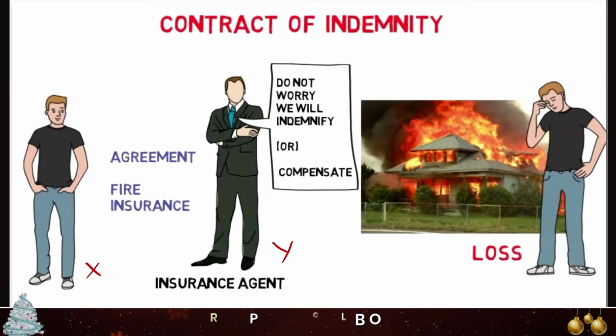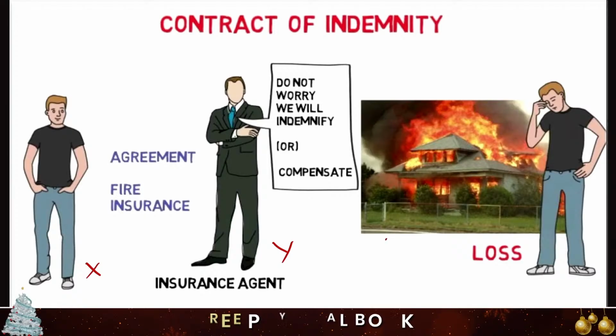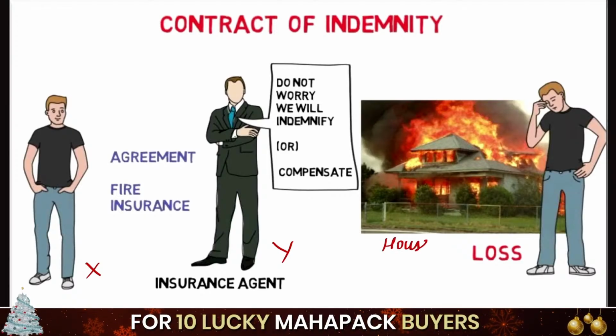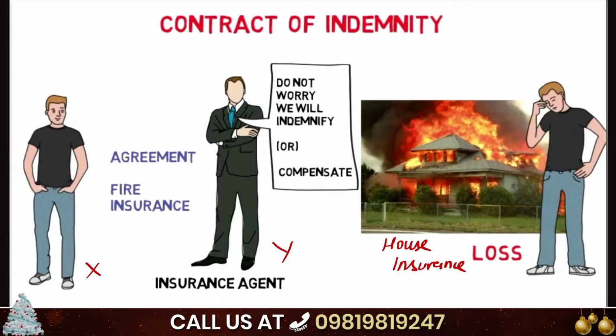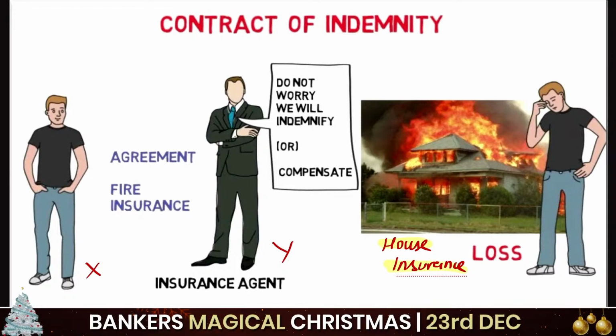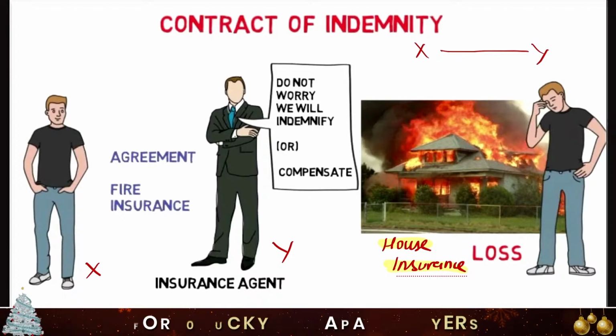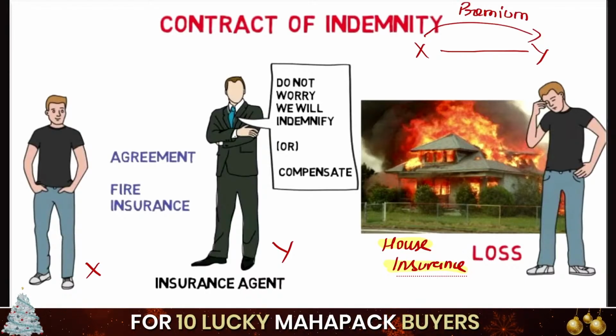X has purchased house insurance. So what is insurance, class? Suppose X and Y are there. X is paying the premium, and Y is promising.